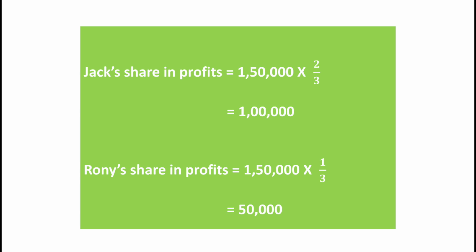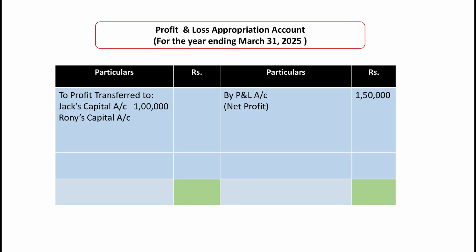So we'll mention this profit in front of Jack's capital 1 lakh, in front of Ronnie's capital 50,000, and the total will be 1,50,000. And there is nothing more in this question. So the total of debit side will be 1,50,000 and the same will come on credit side also. So that's it. So this is the thing we have to do in this question. Okay. I hope आपको ये कॉन्सेप्ट समझ में आया है.